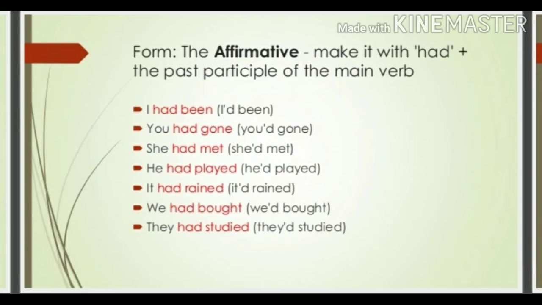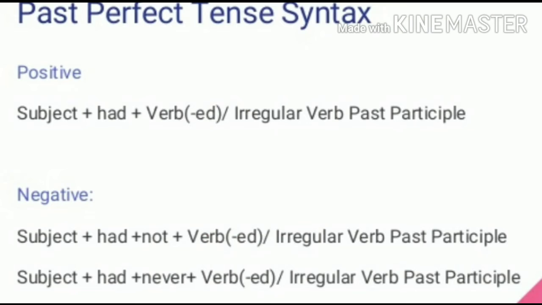You had gone. She had met. She had played. It had rained. We had bought. They had studied, etc. Likewise, using had in a sentence with the past participle of the main verb refers to the past perfect tense. Now let's see the past perfect tense syntax.